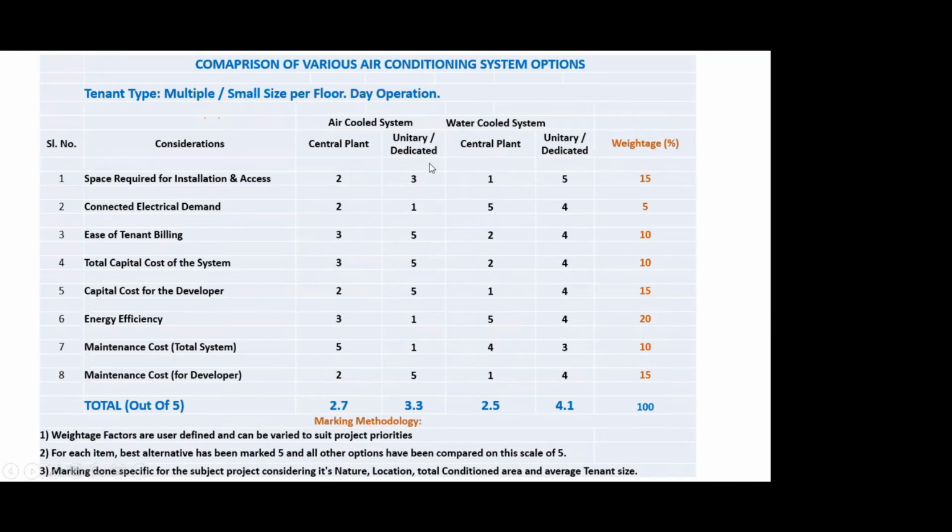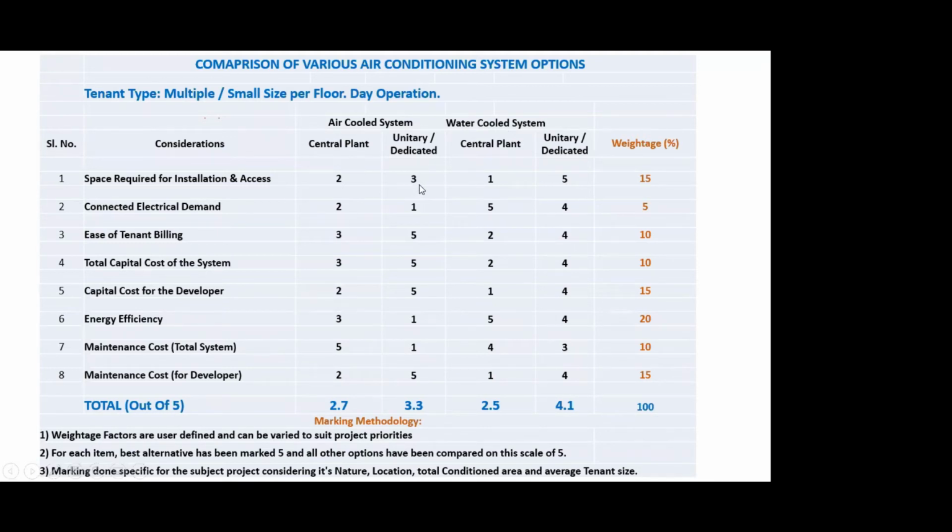Now you may wonder, where has 4 gone? 4 has not gone anywhere. If I say that the space required for a water cooled unitary system is least, then compared to that, the next best alternative cannot be given a 4, it should get a rating of 3.